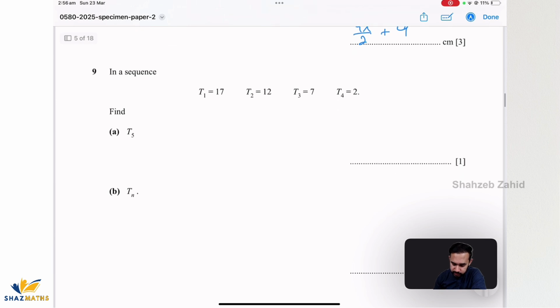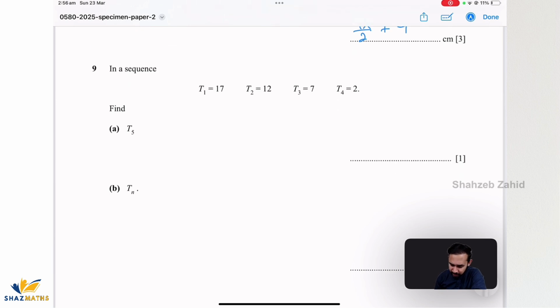In a sequence, T1 is this, T2 is this. I can see going from here to here, it's negative 5, negative 5, negative 5. Find T5, next term. Negative 5 would be minus 3. Tn, again it's an arithmetic sequence. Common difference is minus 5.